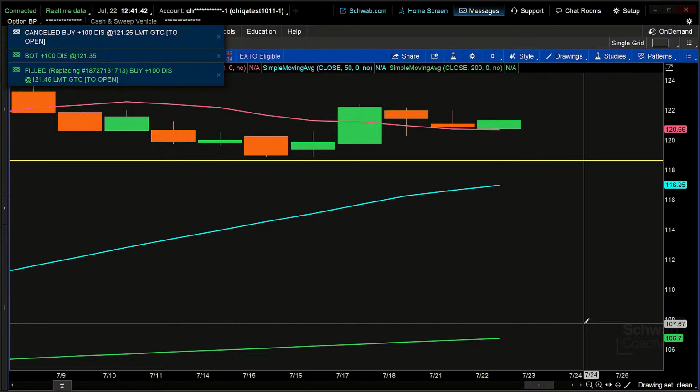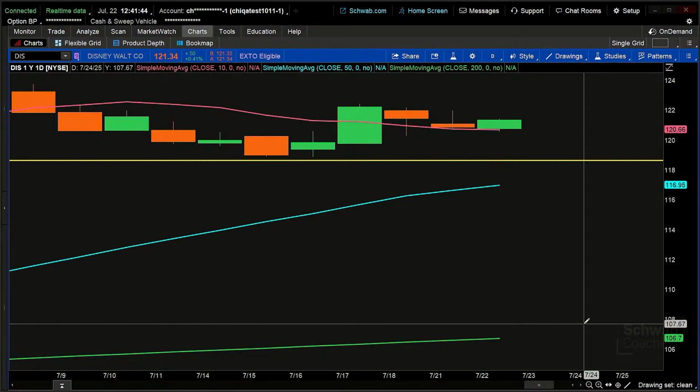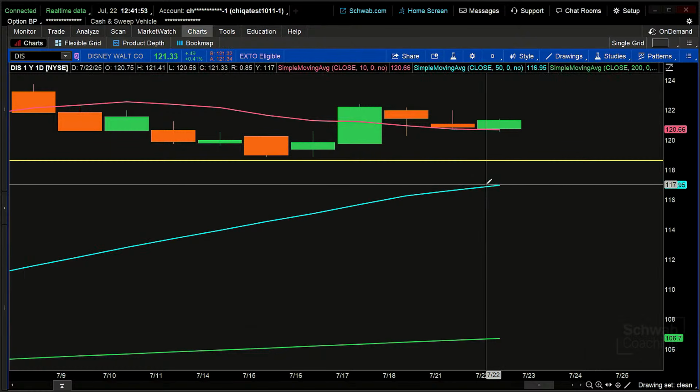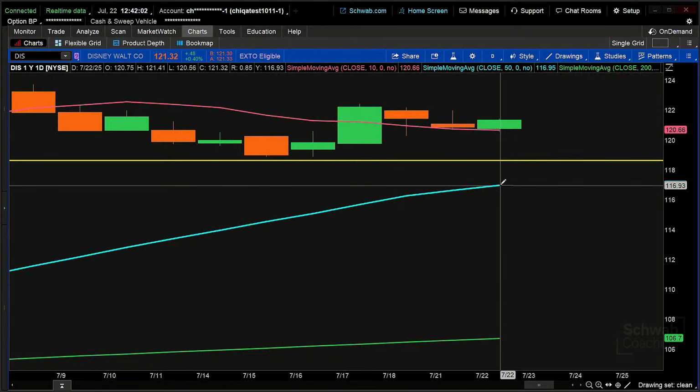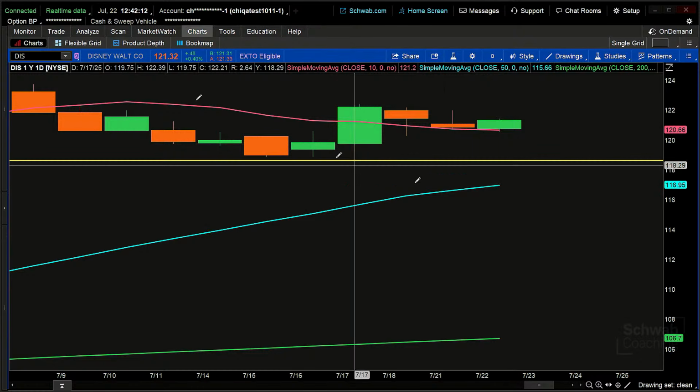Now, based on that simple moving average and price bouncing up from that simple moving average, we might also use the longer-term or intermediate-term moving average as a means to exit the position. So now that I've got that position in place, I might say, look, I know where that 50-period moving average is. 117 is where that 50-period moving average is at this particular point.